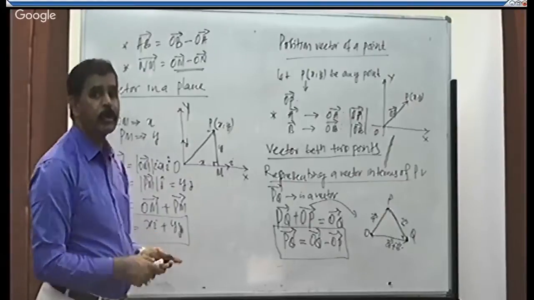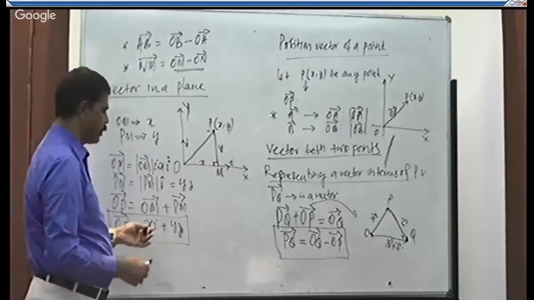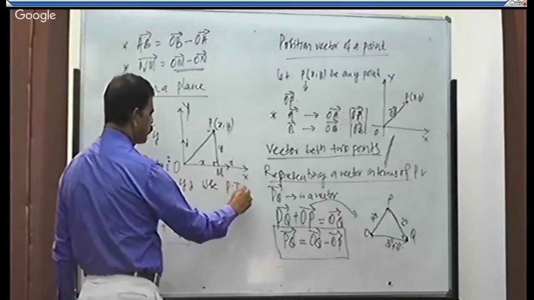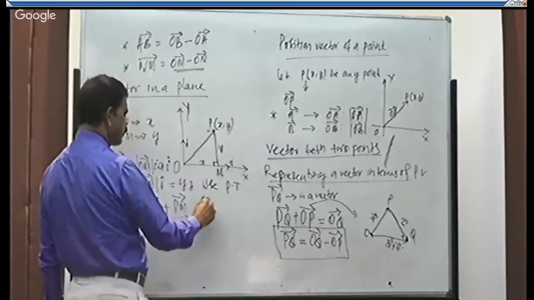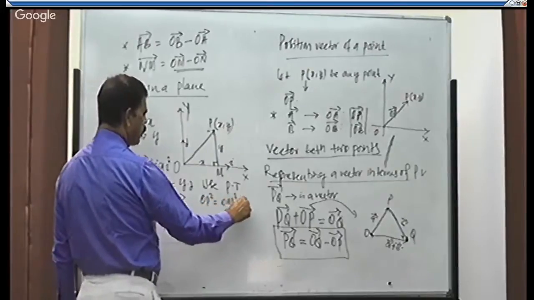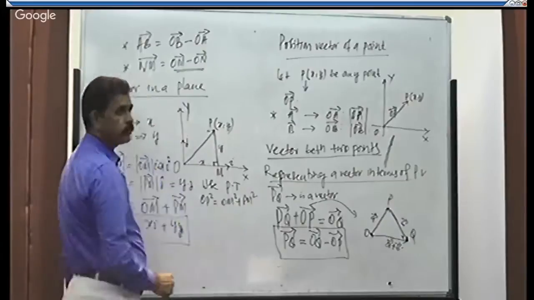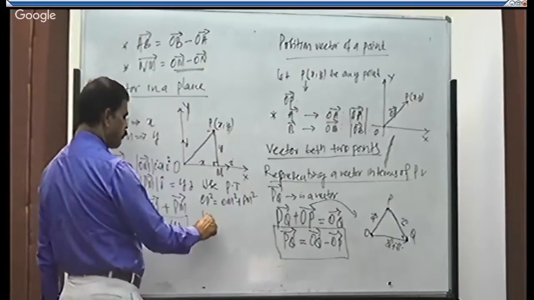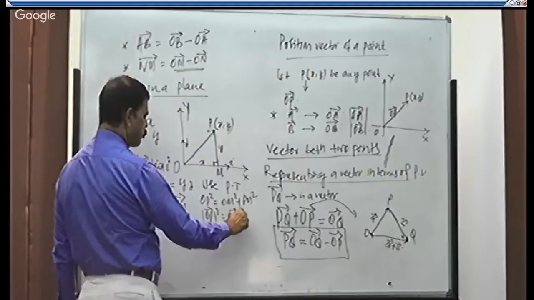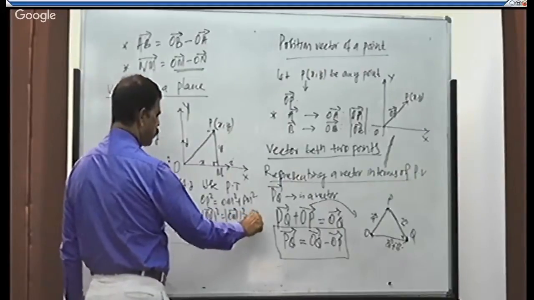To know the magnitude of that position vector, use Pythagoras theorem. What does the Pythagoras theorem say? OP square is equal to OM square plus PM square. Is it right? If I take the magnitude, the magnitude of OP square is equal to the magnitude of OM square plus the magnitude of PM square.